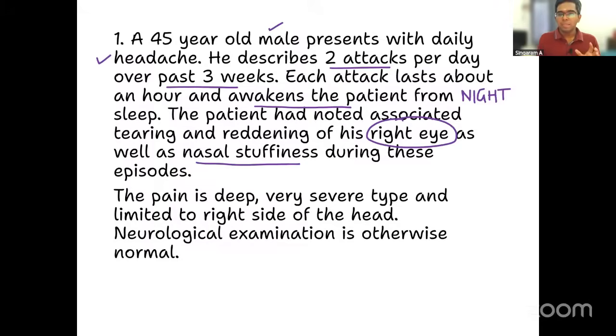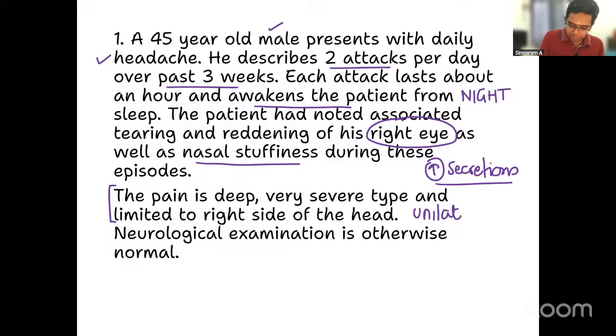Whenever you get increased secretions in the form of tearing from the eyes, it suggests some sort of autonomic involvement. The pain is very deep, very severe, and limited to the right side of the head, meaning it's a unilateral headache. Neurological examination is otherwise normal.